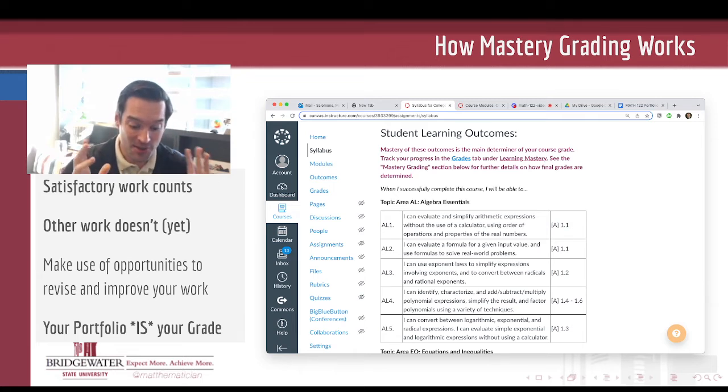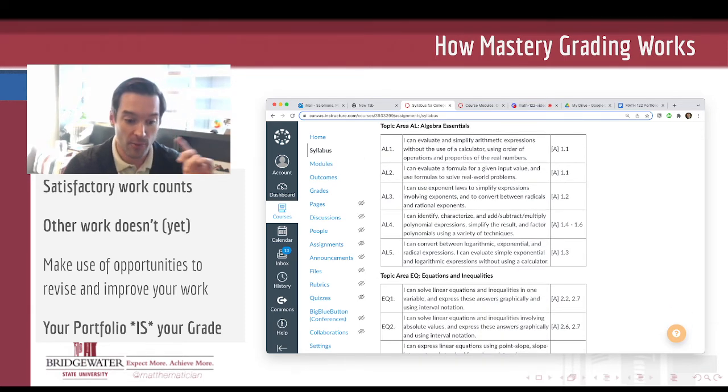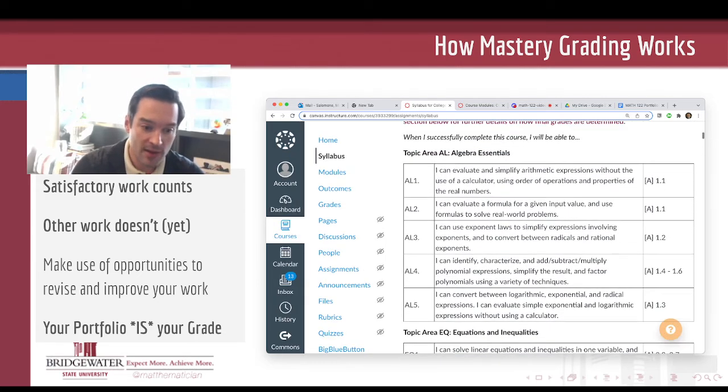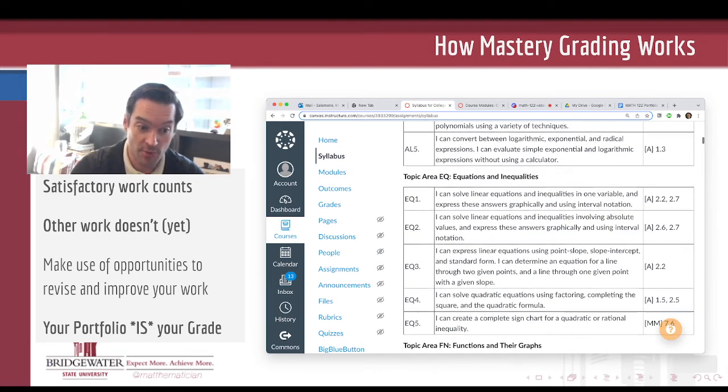And so the first thing I want to do is make sure that your grade is an accurate reflection. How many of these learning objectives did you master? How many outcomes did you meet? And there's 26 of them in total for our course. And those are the way that the modules in the course are arranged. So there's 5 topics that relate to what are called the Algebra Essentials. These are the intermediate level algebra topics that we're going to need as a foundation for everything that we do at the college algebra level.